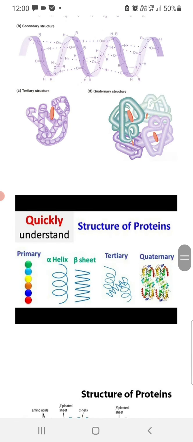The quaternary structure will help in the formation of enzymes or enzymatic function in the biological pathways. This quaternary structure will form the functional enzyme in which the active site will be available for the joining of the substrate molecule.